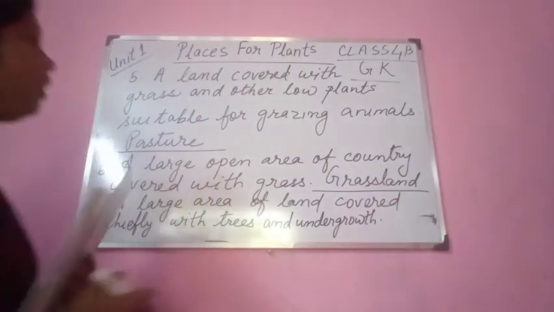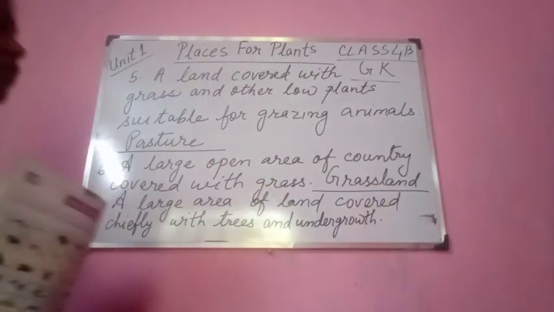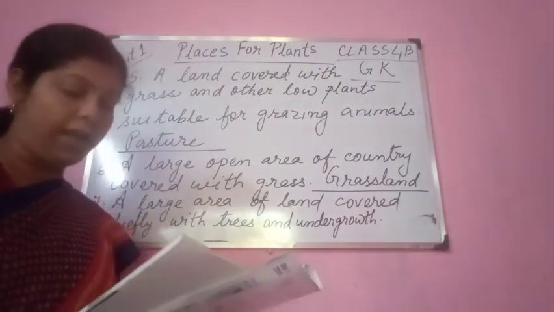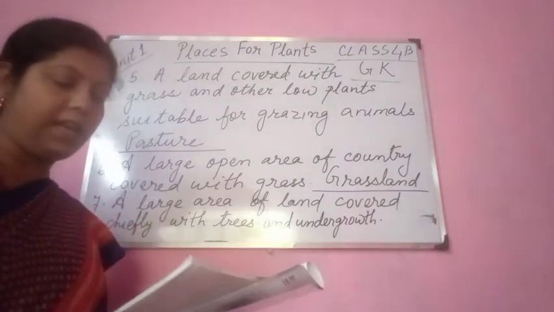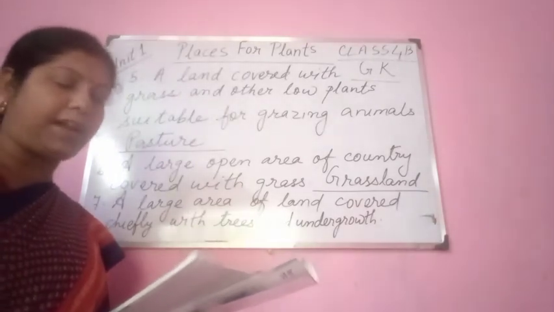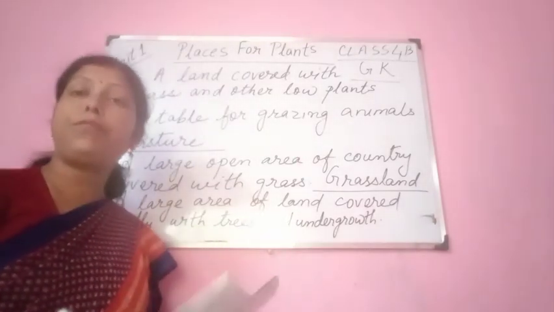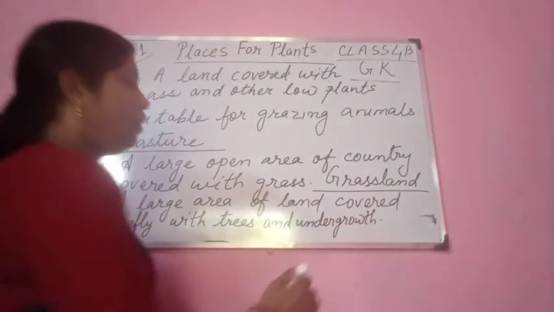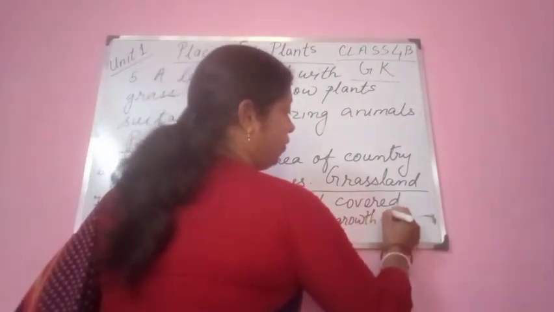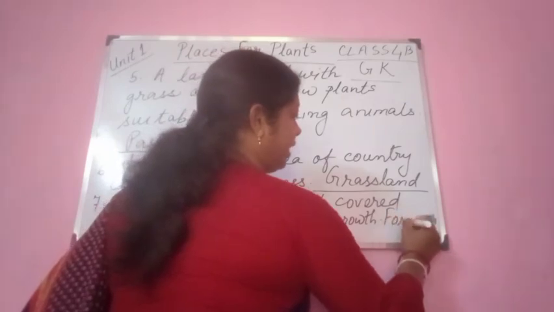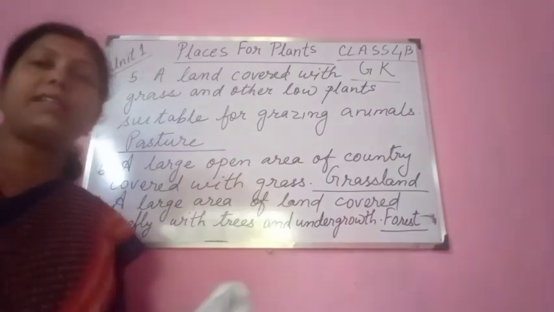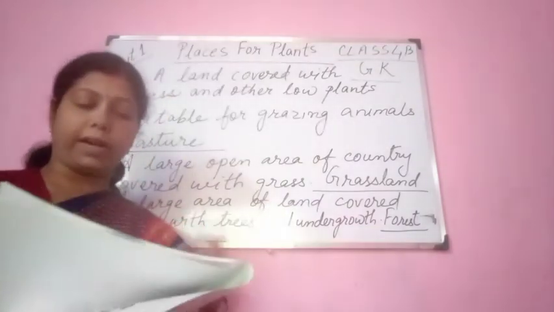You see a large area of land covered chiefly with trees and undergrowth. You will find all varieties of trees there. You can see that a large area of land. So that is forest. In the forest you find all kinds of trees, isn't it? You can find even wild trees also, many kinds of trees, plants, grasses, everything you can find there. So that is the forest.